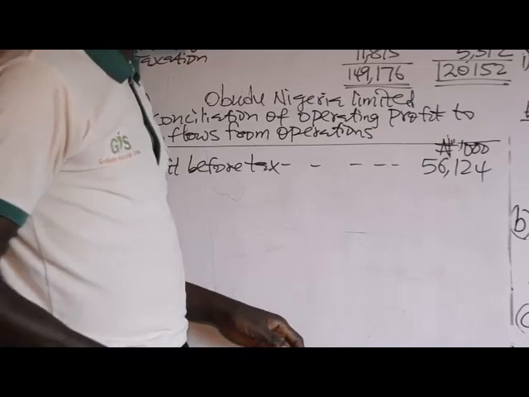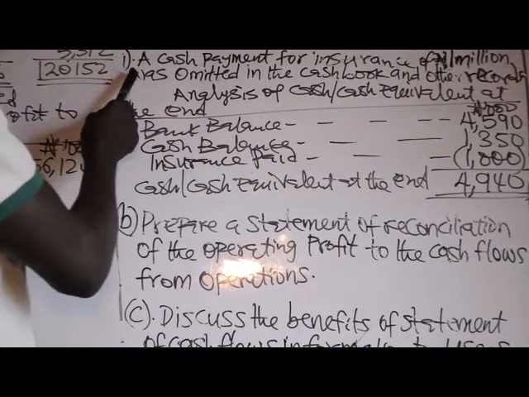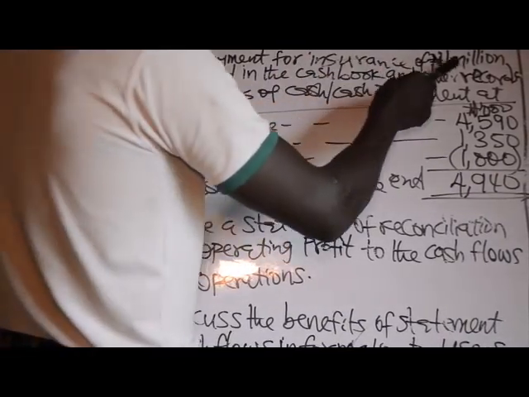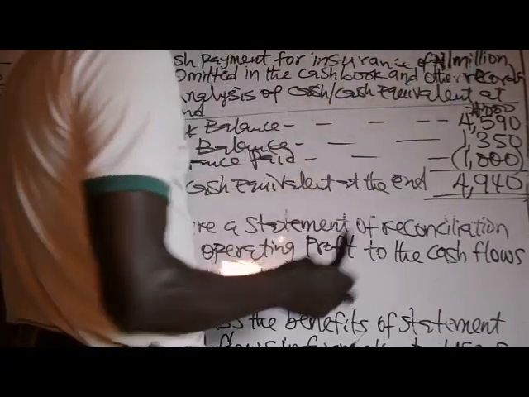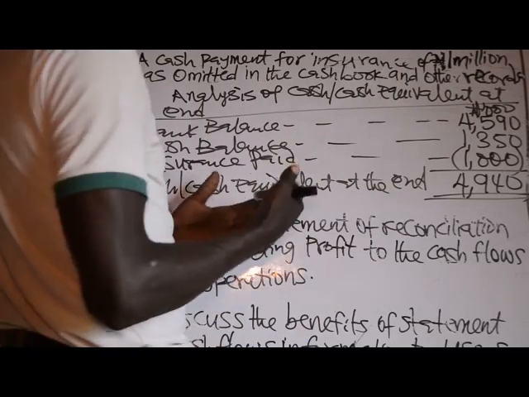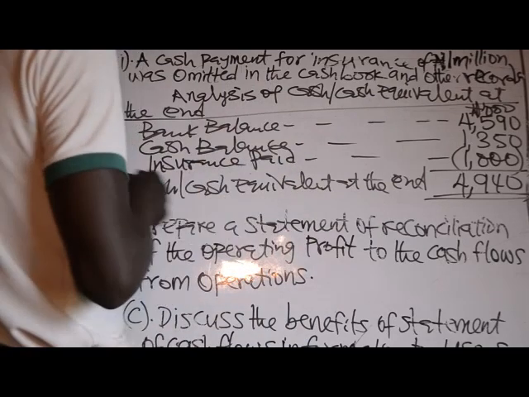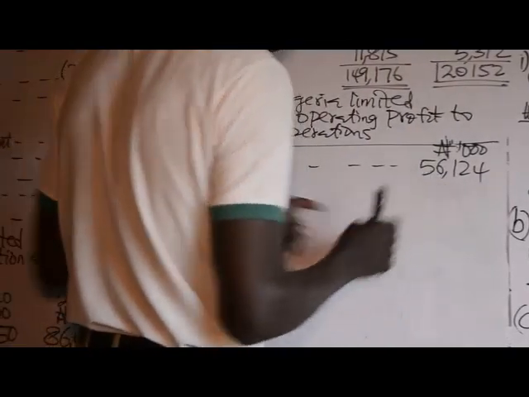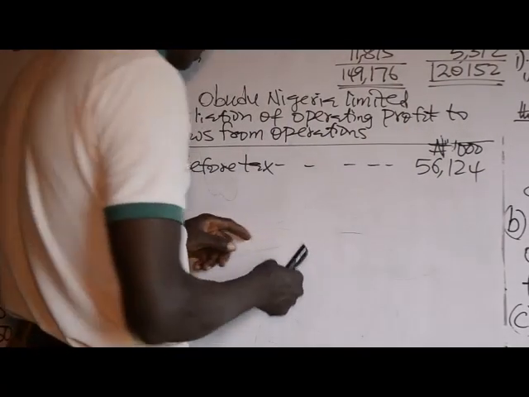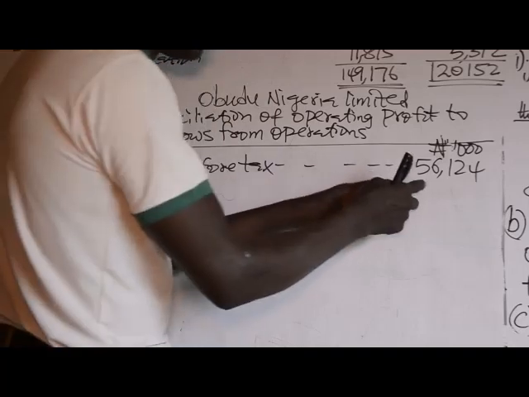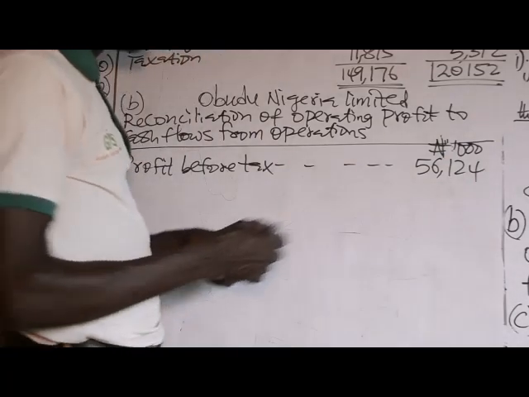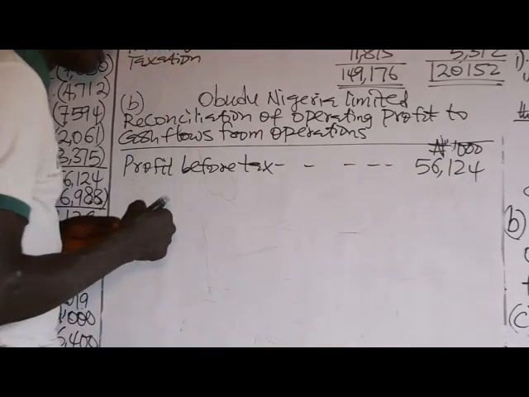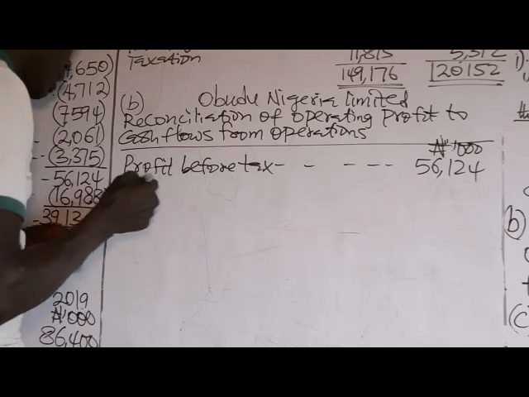Back to the note. Note 2. A cash payment for insurance of 1 million was omitted in the cash book and other records. Since this cash payment has been omitted from other records, that means it has not been charged. That insurance expense has not been charged in arriving at this profit. That shows that the profit of 56,124 has been overstated because the insurance expense of 1 million has not been deducted in arriving at the profit.